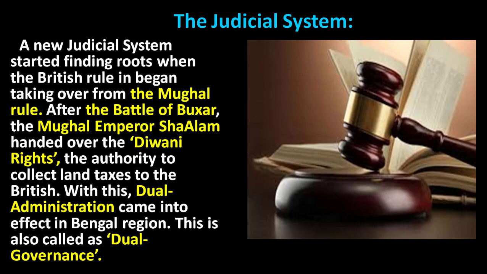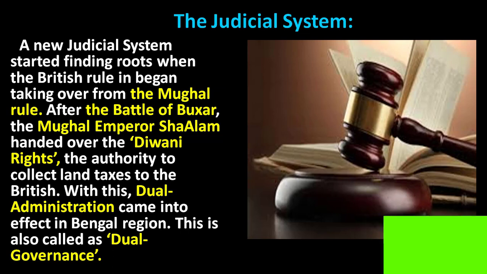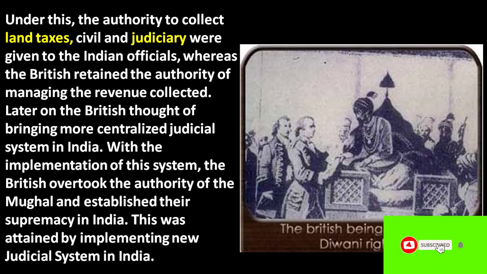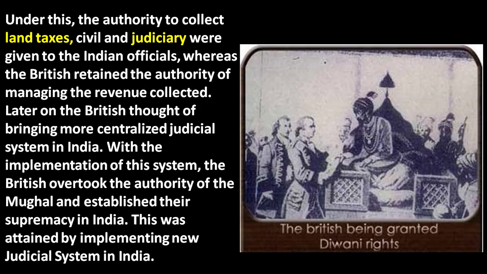This is also called the dual governance. Under this, the authority to collect land taxes, civil and judiciary were given to the officials, whereas the British retained the authority of managing the revenue collected. Later on, the British thought of bringing a more centralized judicial system in India.